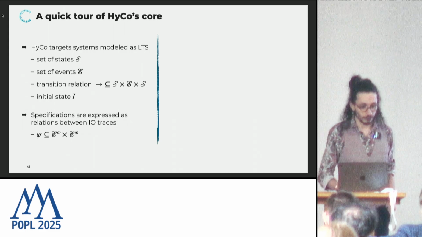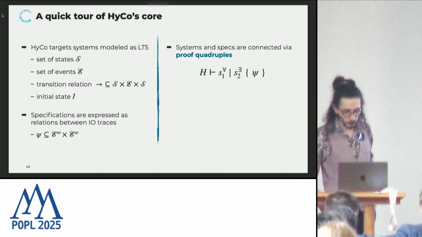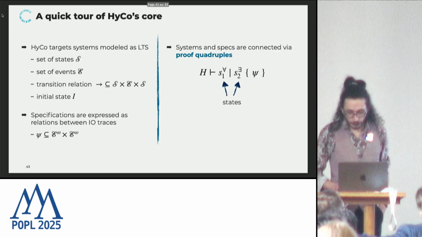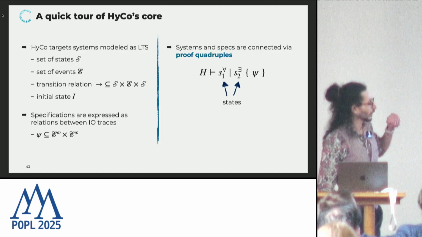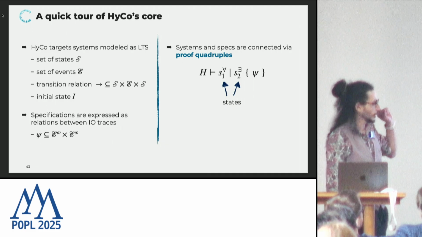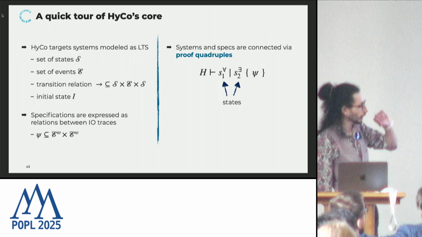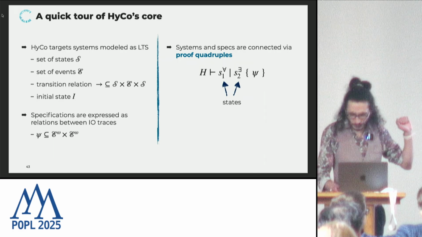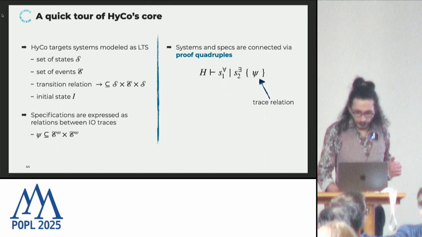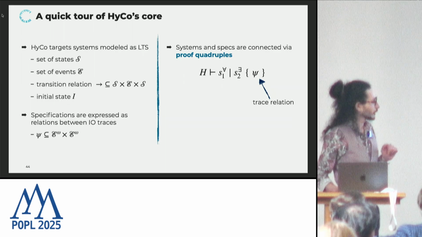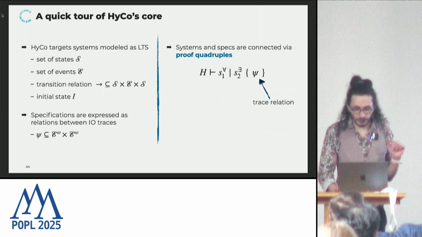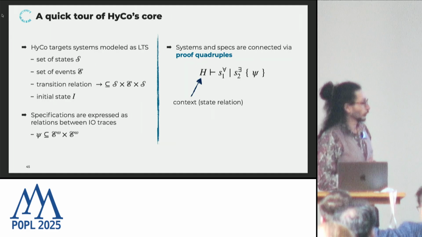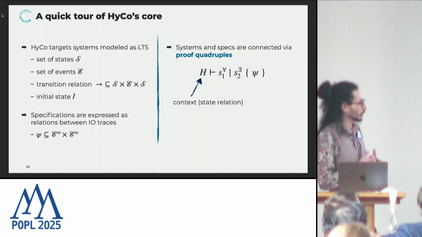And now, how do we connect systems and specifications? We do that by introducing proof quadruples. So what do they look like? In the middle, we have two states. On the left-hand side, it's a state that belongs to an execution that is universally quantified. On the right-hand side, we have a state that belongs to an execution that is existentially quantified. And at the very right of the quadruple, we have a trace relation, or little specification here. The important thing is what is on the very left. It's a context that consists of a state relation, so it can also be viewed as a set of pairs of states.